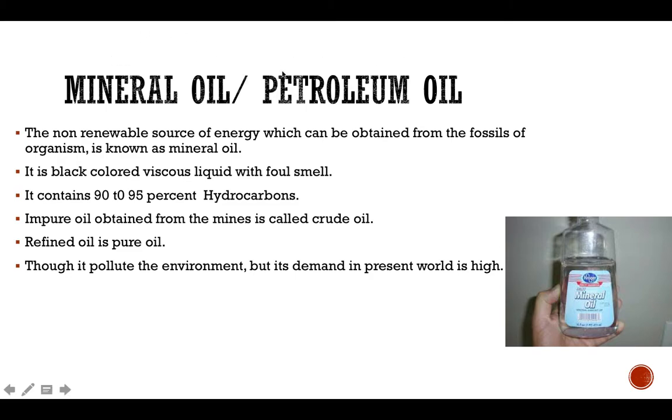Mineral oil or petroleum oil. It is also a non-renewable source of energy and it is also obtained from fossils of organisms. That's why it is also known as fossil fuel. It is a black colored viscous liquid with a foul smell. It contains 90 to 95% hydrocarbons like methane, ethane, propane. An impure oil that is obtained directly from the mine is called crude oil. Later on, this crude oil is refined and then we get usable oil.